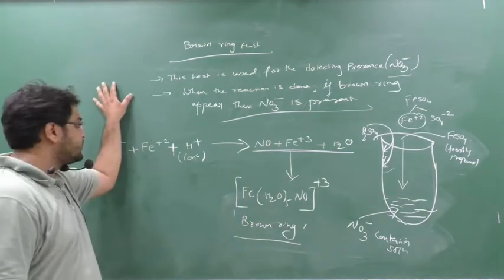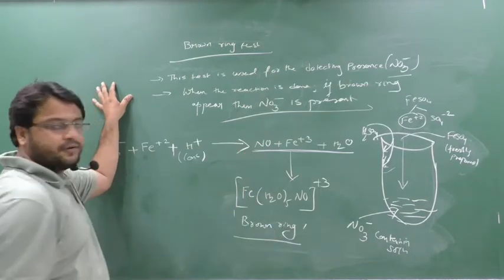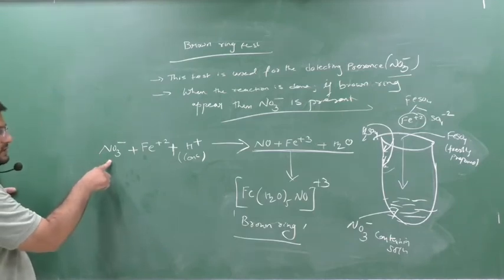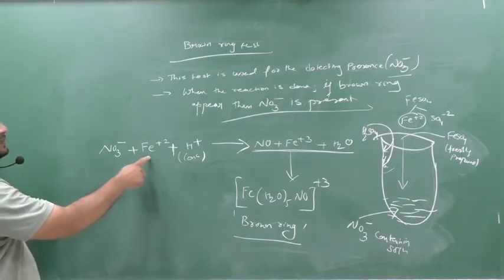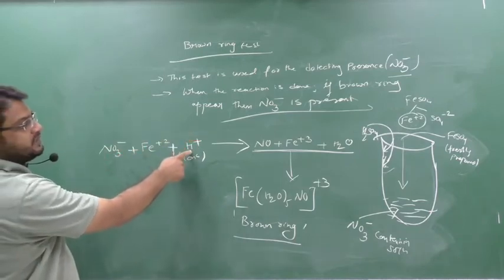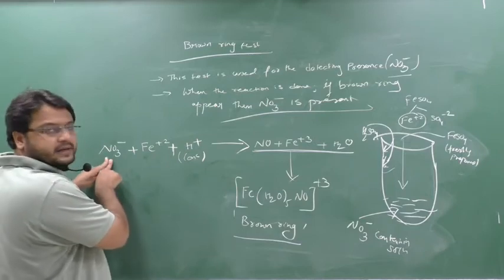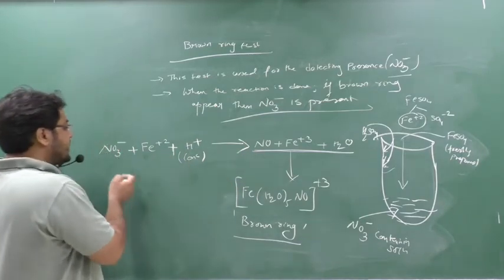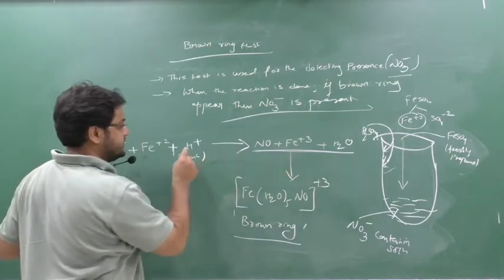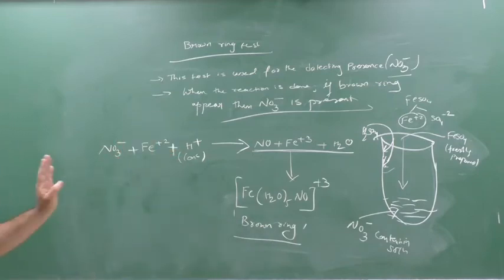Suppose there is no NO3, it means there will be no NO, and when there is no NO, this complex will not form. Clear? Now this NO3 minus, that is nitrate, will react with Fe plus 2. Who will give this Fe plus 2? Freshly prepared FeSO4. And H plus. Who will give this H plus? Concentrated sulfuric acid along the side walls. So this NO3 minus will convert into NO, Fe plus 2 into Fe plus 3 because of the acidic medium, and H plus will form H2O. You can balance this at home yourself.